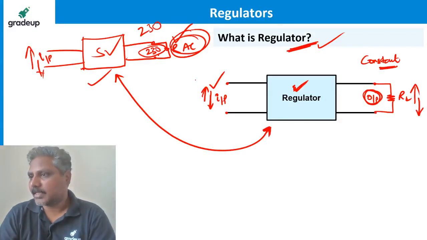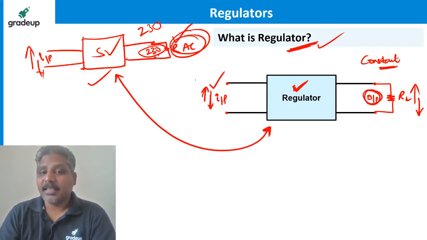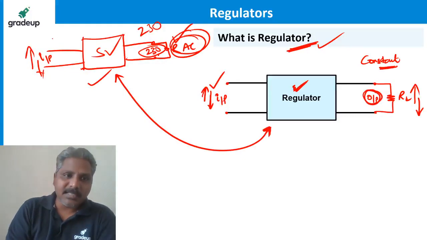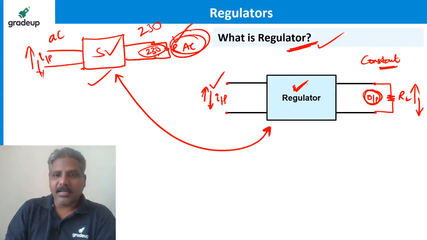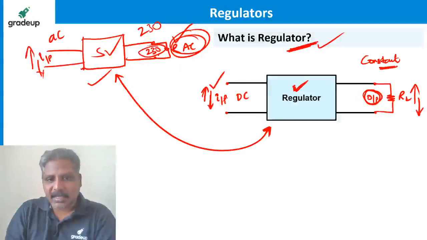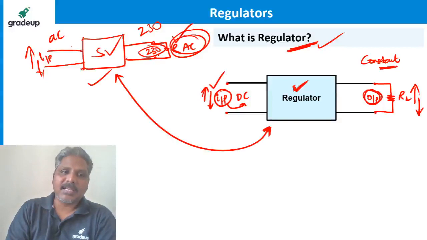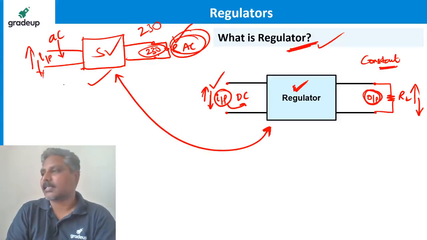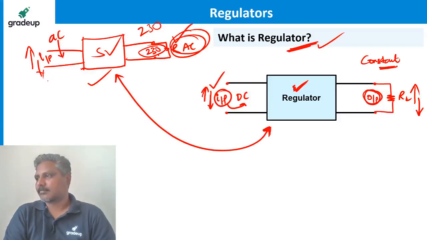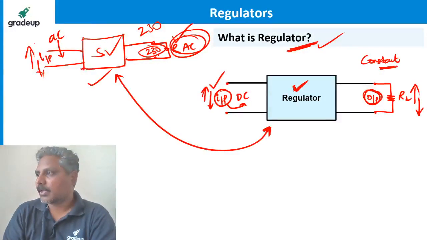Jyotsna, very good. Any others? Yes. A stabilizer works for AC, a regulator works for DC. The input we are talking about here is DC, whereas for a stabilizer the input is AC.